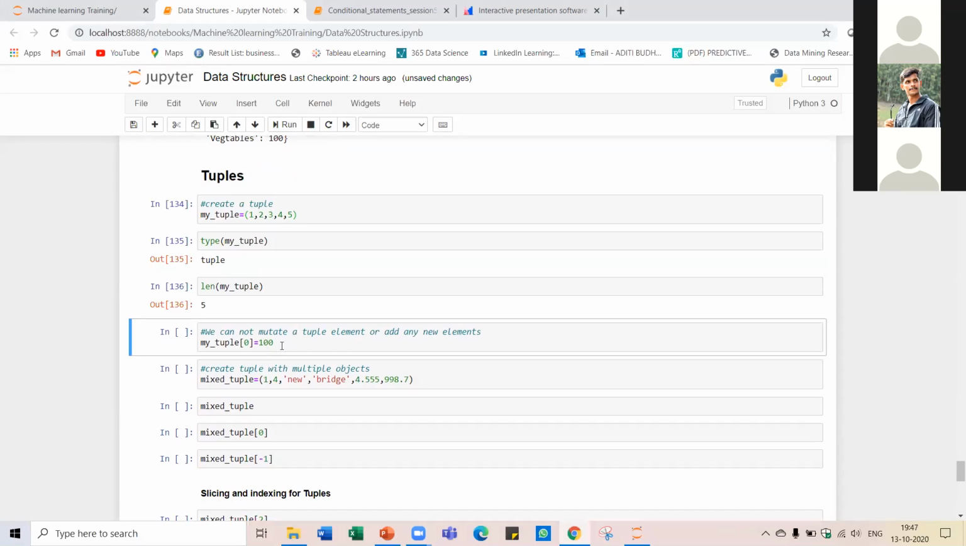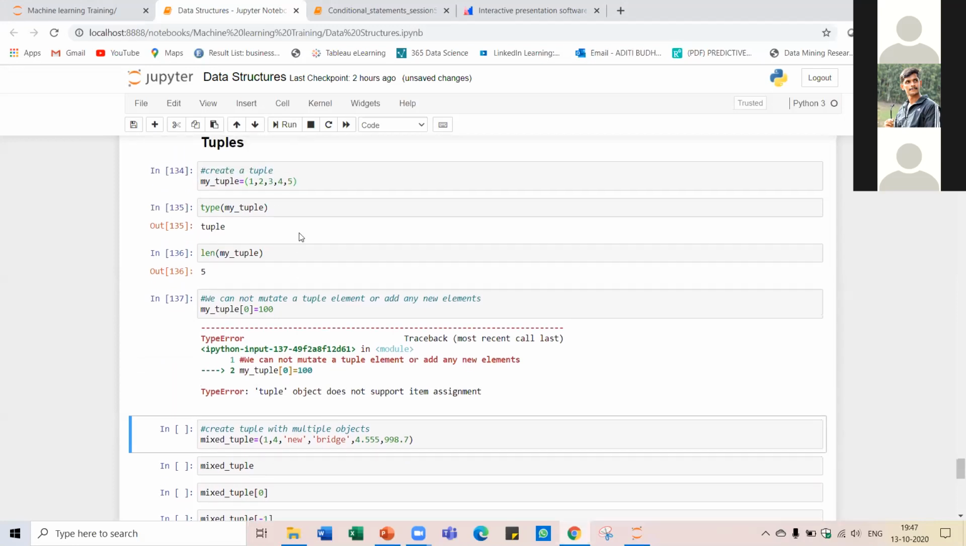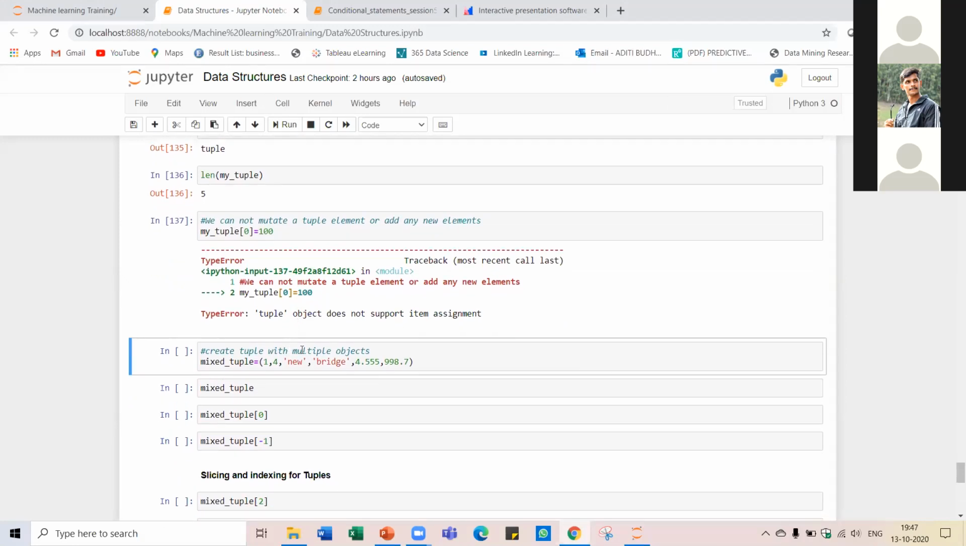And now just try to execute this line of code where we are trying to change the value 1 to 100. Run this and you will see that you will get an error. Why? Because remember, we cannot change a tuple, we cannot modify it once it is created. So that's why we are getting this error. Python will not allow you to change the values which are present inside a tuple.